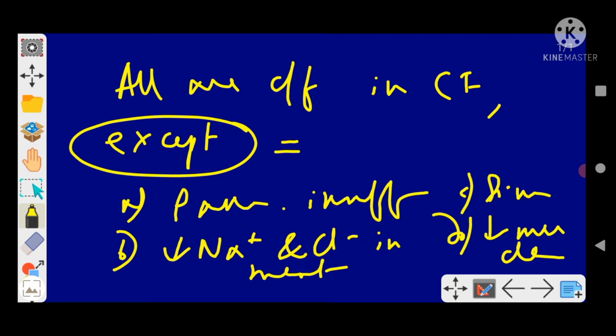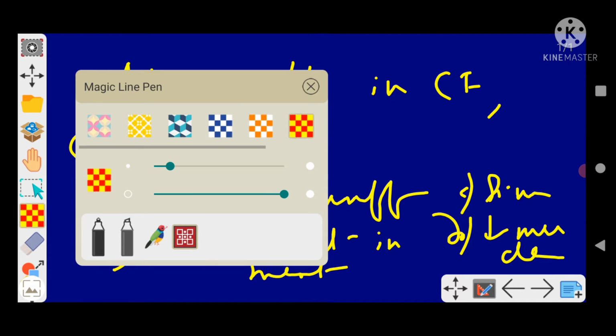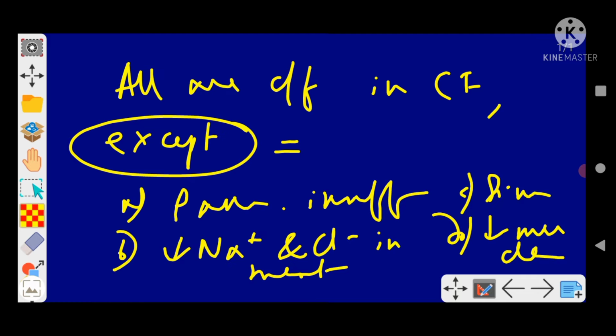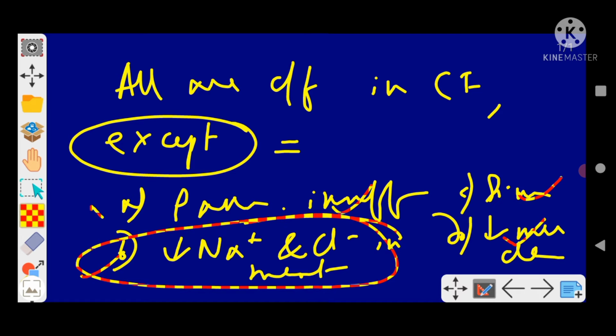So of course, as I discussed, pancreatic insufficiency is a clinical feature. Sinusitis also is seen. Decreased mucociliary clearance, yes, this is also seen. Now this one, chloride, as I discussed, it is more than 60 millimole per liter. So obviously this option is incorrect. This is not seen, rest all are seen, correct? So we have discussed in our previous slide. Okay, let's move on to our next topic.